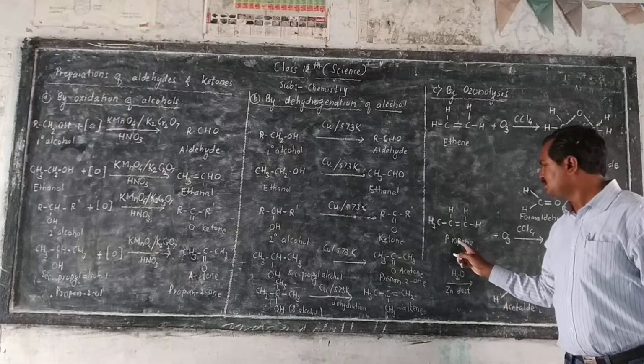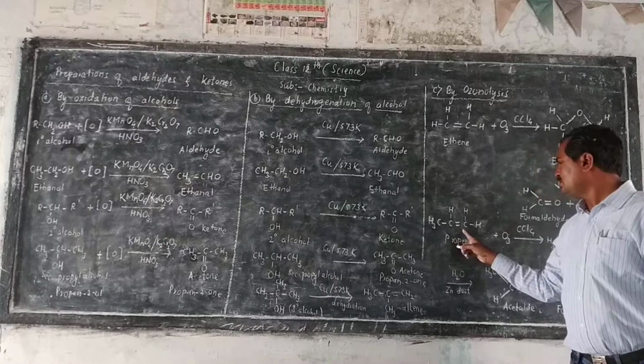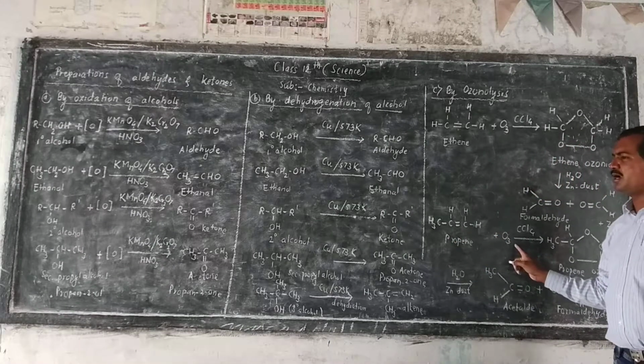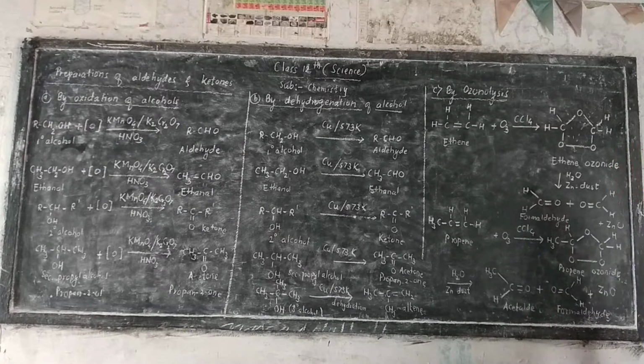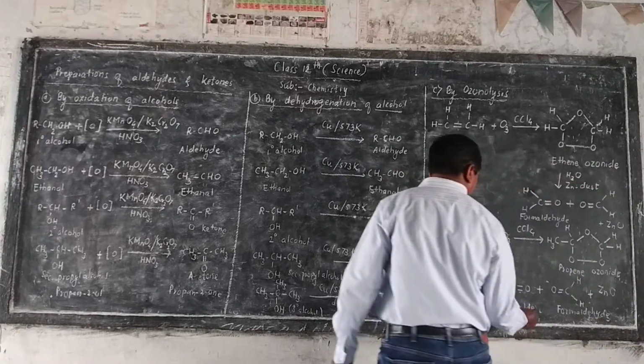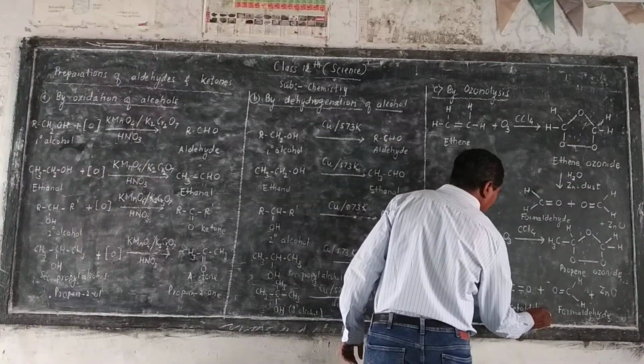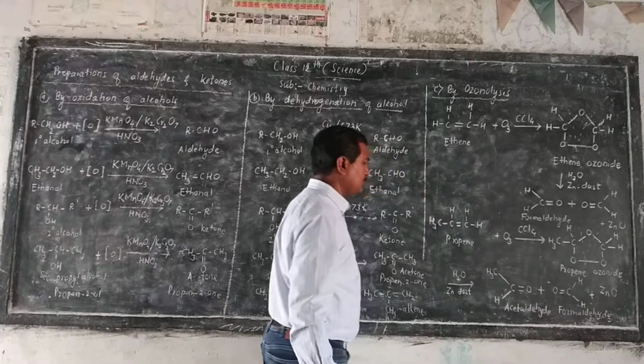Then another example is propene. Propene on ozonolysis in presence of carbon tetrachloride will also produce propene ozonide. Here unsymmetrical aldehydes are obtained. So here mixture of acetaldehyde and formaldehyde is obtained.